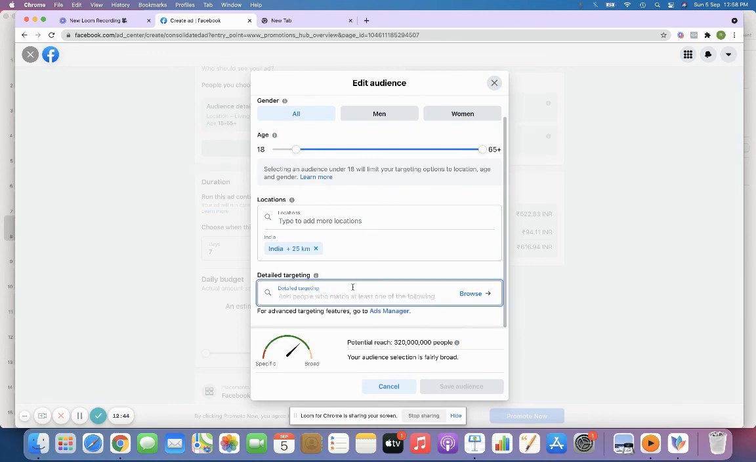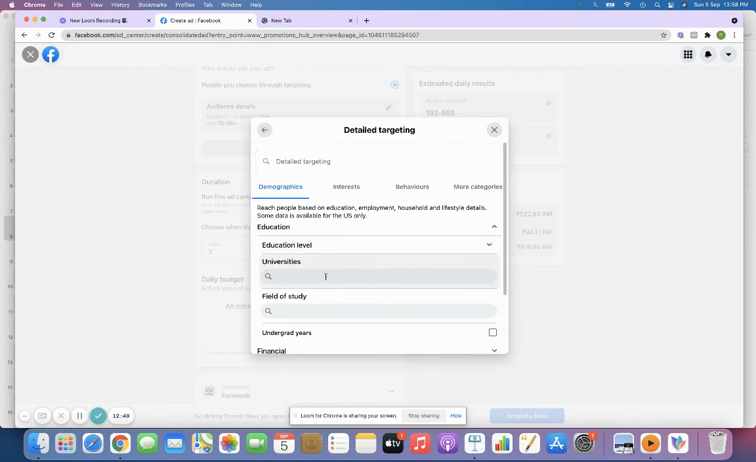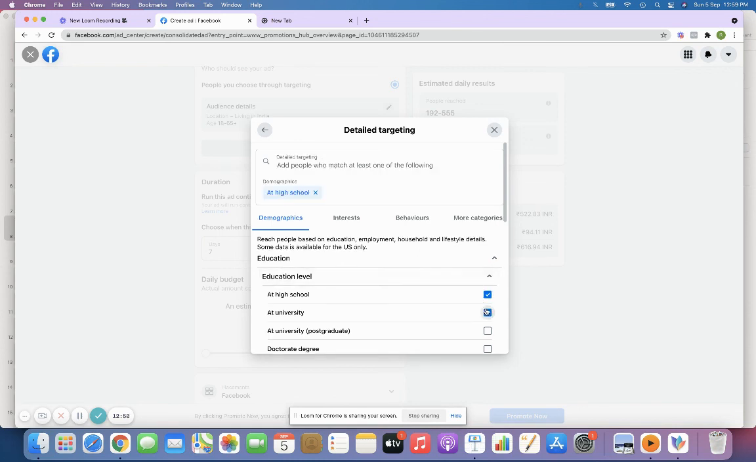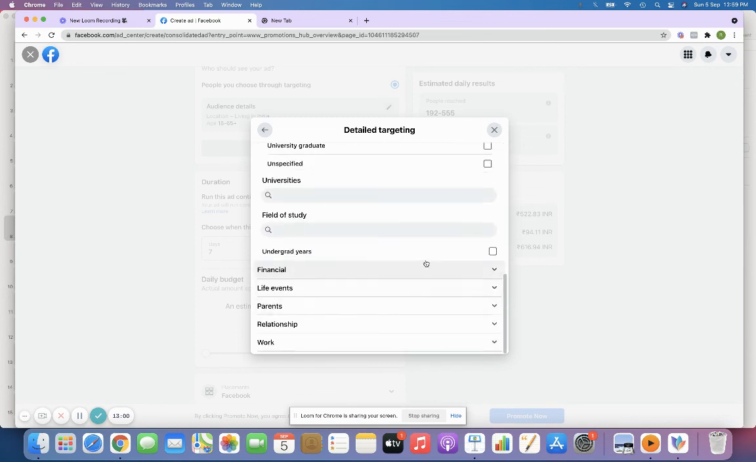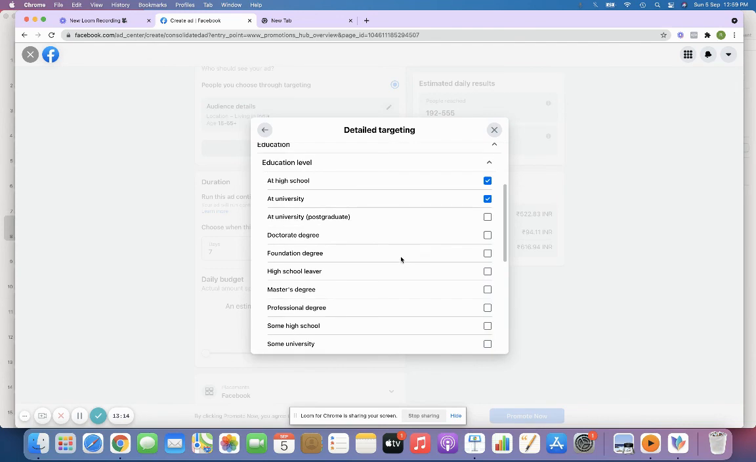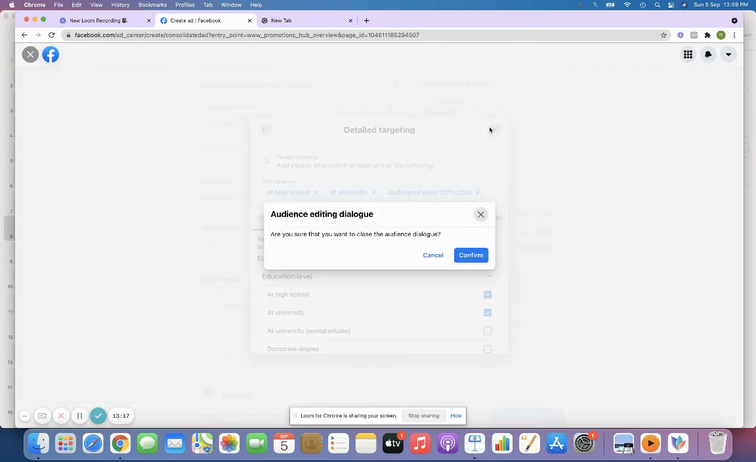I wanted to target only students, right? So I'm just going to go to education level, can be like people who have completed their high school. I can just target them, and people who are currently in the university, I can target them. So there are n number of options given by Facebook, so you can just select a list whichever suits you, and then maybe I can just put undergraduate students, from which year to which year, right? So these are the options that you can select.